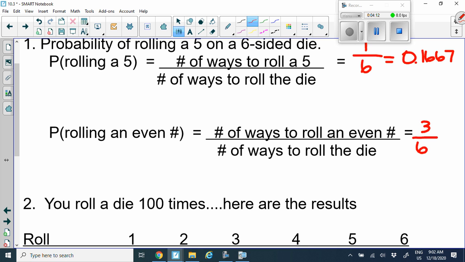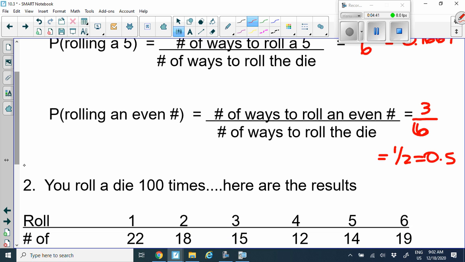Okay, there's 6. Now, when you write it as a fraction, make sure you simplify that fraction, just like we do always in math. So really, this is going to be 1/2, or if we want to write it as a decimal, 0.5. And since it terminates, we don't really have to write it as 4 decimals, just write it as it is. So we have 1/2 or 0.5. So it's equally likely to roll an even number.